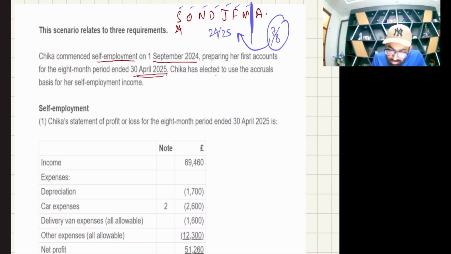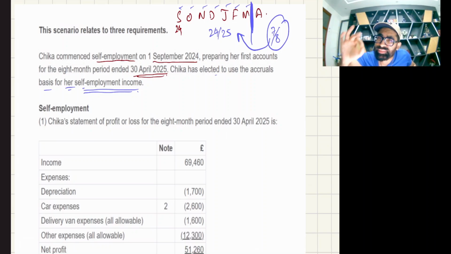Chika has elected to use the accrual basis for her self employment income. Okay, so they are using accrual basis. Now all the adjustments, listen very carefully. All the adjustments of allowed, not allowed, even the capital allowances, add back, everything, including capital allowances, we do it for the accounting period. But once we calculate tax adjusted trading profit, then we apportion, then we align our profit to the fiscal year.